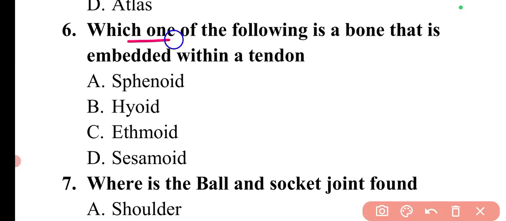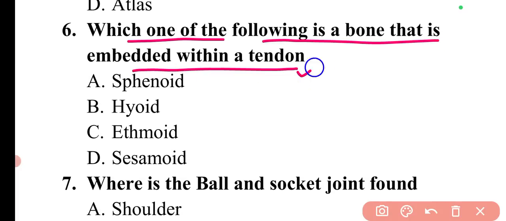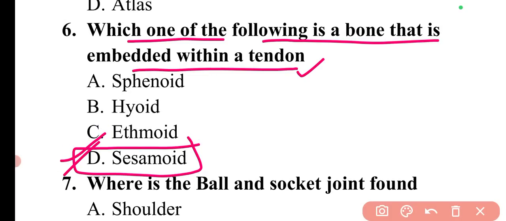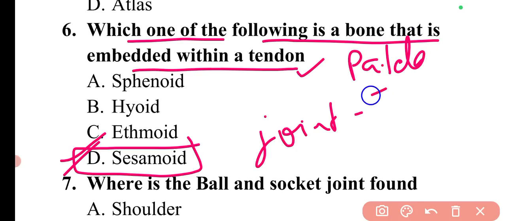The question is, which one of the following is a bone that is embedded within a tendon? We need to find the bone which is embedded within a tendon. This one is sesamoid, so option D is correct. A sesamoid is a very small bone commonly found embedded within a muscle or tendon near joint surfaces. For example, the patella, and those in the foot and hand, are sesamoid bones.